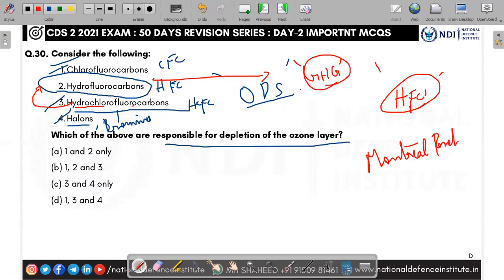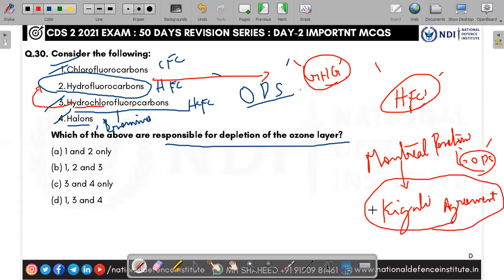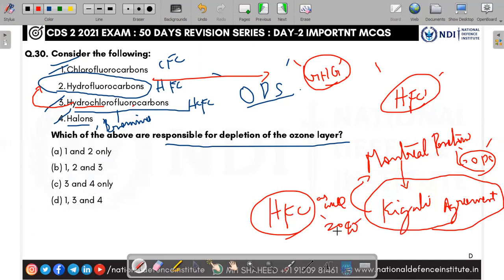This protocol is famous for facing the ozone depleting substances, ODS. It is one of the successful protocols. And a substitute protocol has been given, which is called the Kigali Agreement. According to this Kigali Agreement, it is a substitute to Montreal. We have to phase out HFC as well, hydrofluorocarbon as well, by 2040. Gradually, we have to reduce the usage. They have announced.